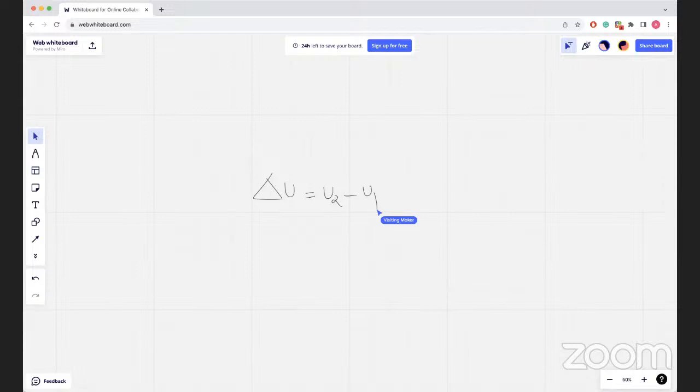Work is said to be done whenever the point of application of a force is displaced in the direction of the force. If the force is F in magnitude and dl is the displacement of the point of application in the direction in which the force acts, work is equal to F into dl. The above type of work is mechanical work. We say W is F into dl. It's mechanical work.